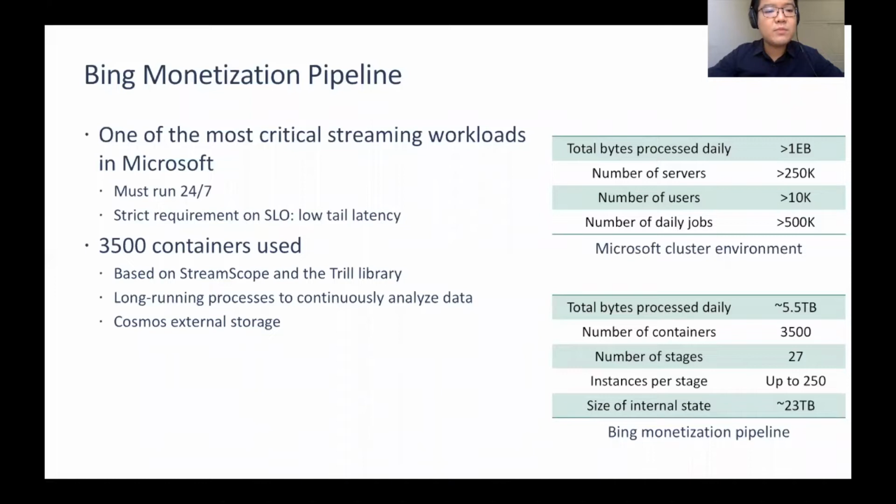The pipeline is deployed to 3,500 containers. It is built based on a version of StreamScope and the Trail library. The library supports a temporal logical data model that can be embedded into many scale-out streaming frameworks. The StreamScope employs long-running processes to continuously analyze data. We use the Cosmos system as the external storage to distribute the data across different nodes.